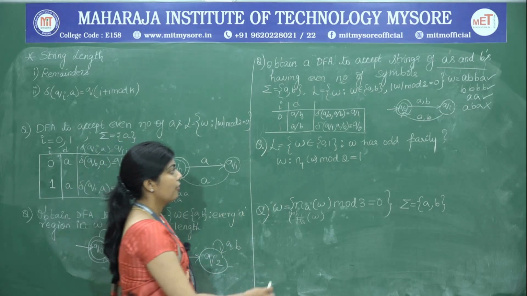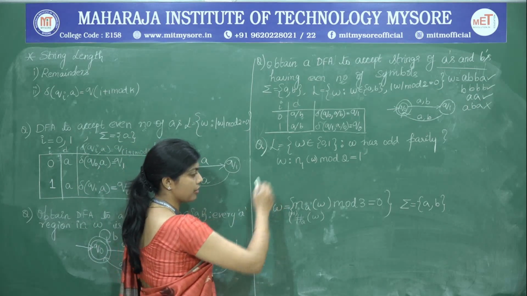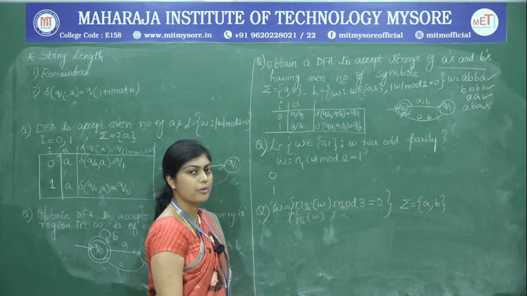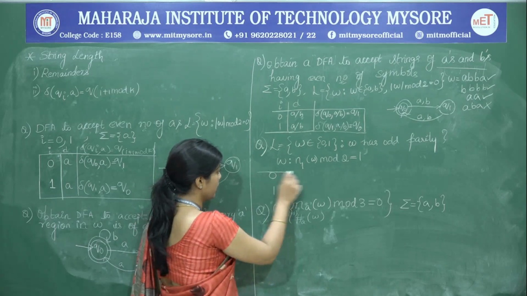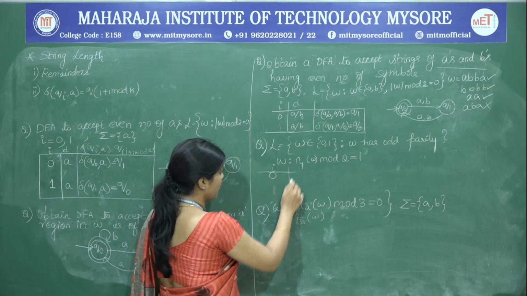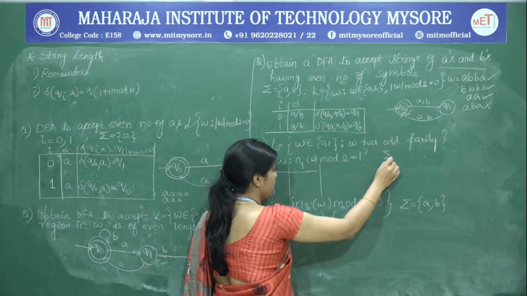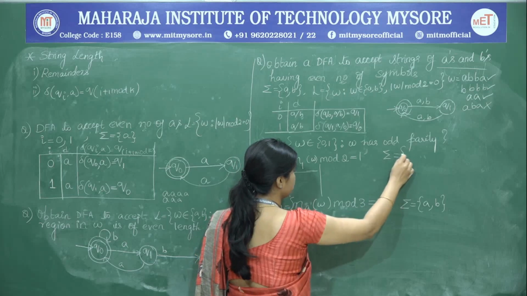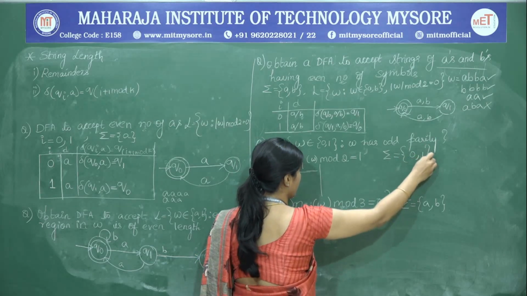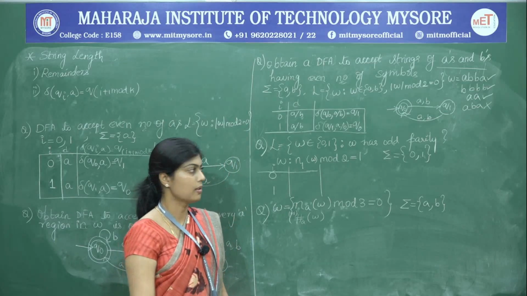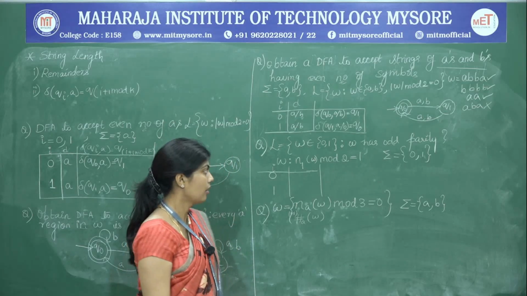So, next we are going to find out the transitions. The transitions again from state 0 and from state 1, because they are the remainders, we are going to have sigma which is equal to {0, 1}. So, the constraint is only on the occurrences of ones and the number of ones in the string.